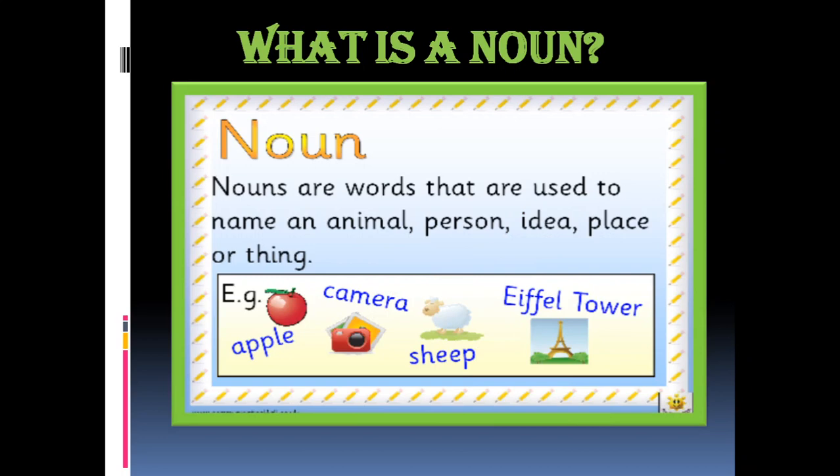What is a noun? Nouns are words that are used to name an animal, person, idea, place, or thing. For example, apple, camera, sheep, Eiffel Tower.